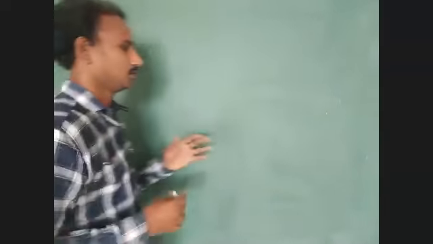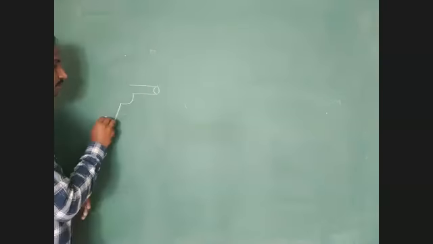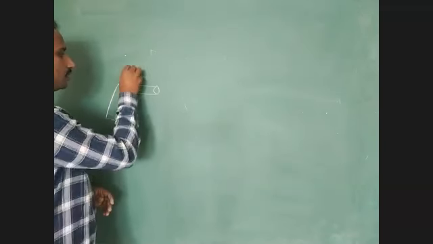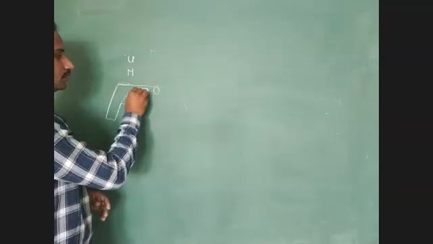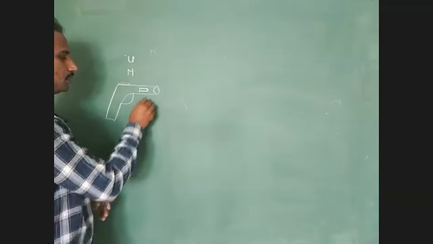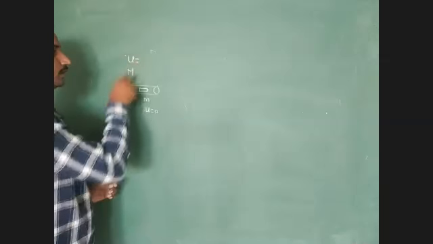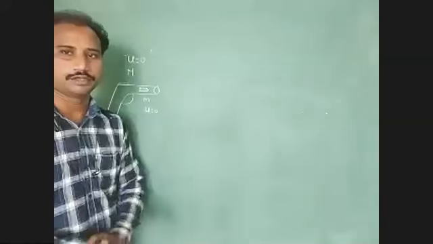Okay students, another example problem we have to concentrate on. Now consider the gun. Initial mass of gun is capital M, initial velocity capital U. Inside the gun we consider the bullet, with initial mass small m and initial velocity small u. Here small u equals 0 and capital U equals 0.